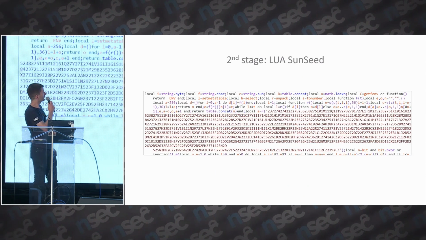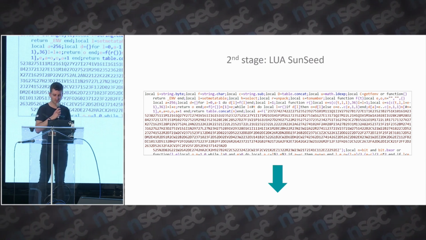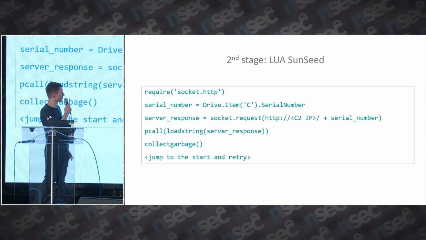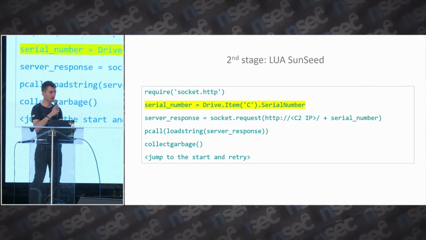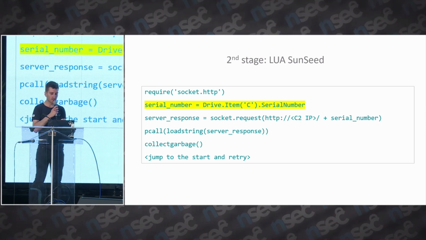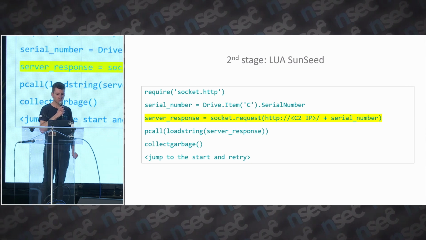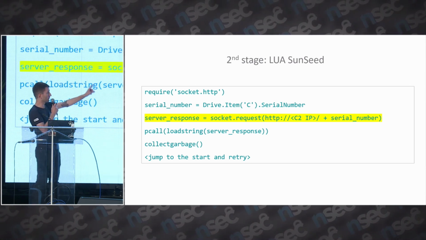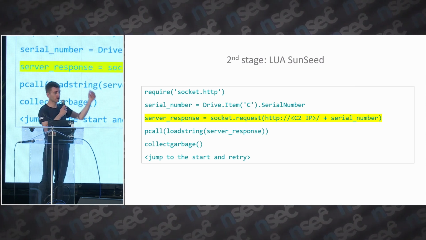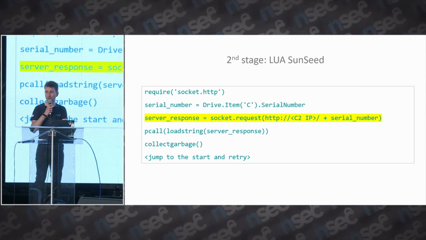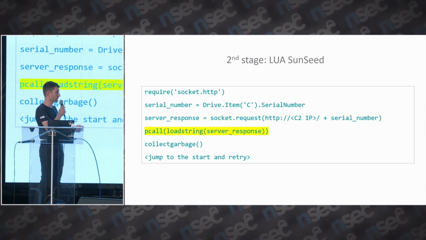So this is Sunseed. It's a bit ugly, but once you deobfuscate it with a bit of manual work, this is what you obtain. So it's quite simple. First, it takes the serial number of the C drive, and then it sends an HTTP GET request to the C2 server. So there is the IP address of the C2 that is directly encoded in the code, and then it's slash and the serial number that was retrieved. And then the reply of this request is Lua code that will be interpreted.